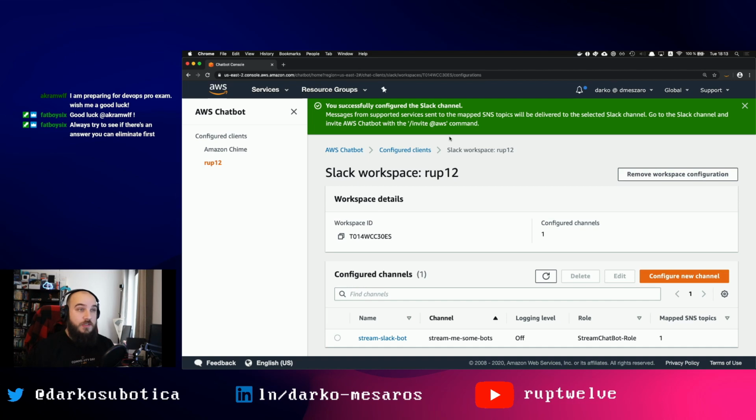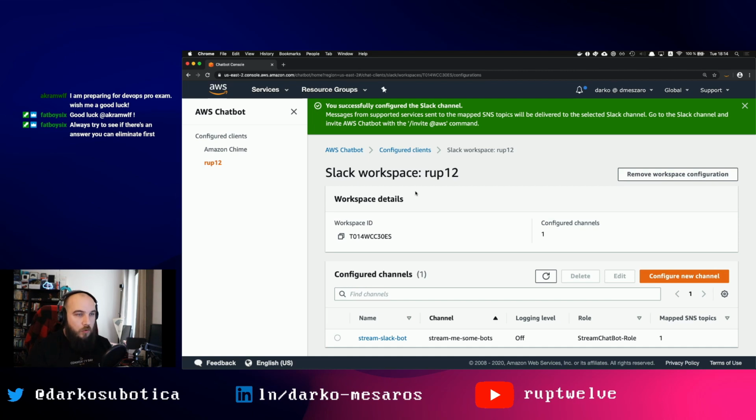Messages from the supported services. There are a few services that are supported, and messages from that SNS topic will automatically be delivered to a channel. Now, to add this Slack bot to a channel, I actually need to invite it.